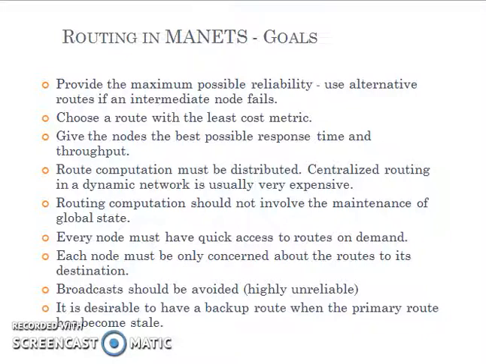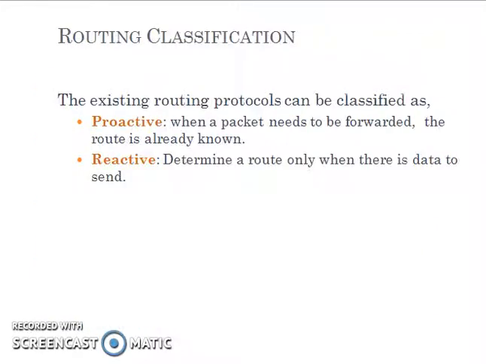Every node must have quick access to routes on demand, and each node must be concerned only about the routes to its destinations. That is, every node only worries about the route to its destination. Broadcast should be avoided. That is, broadcast is highly unreliable, so in a MANET it should be avoided. It is desirable to have a backup route when the primary route has become stale.